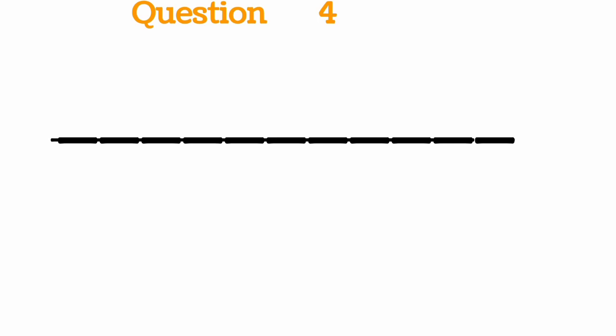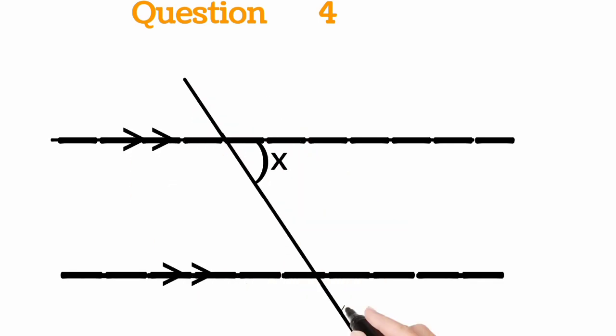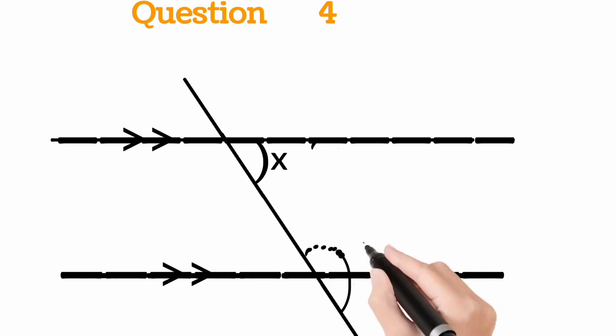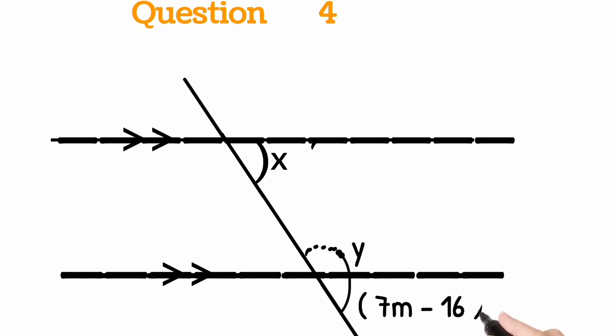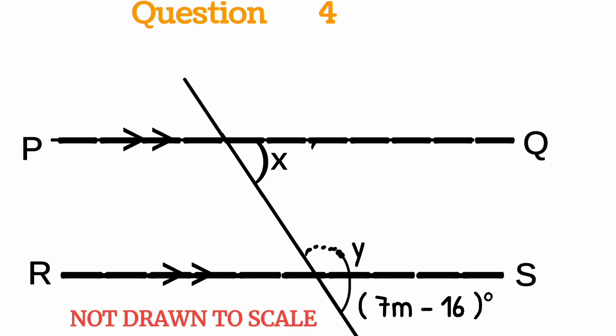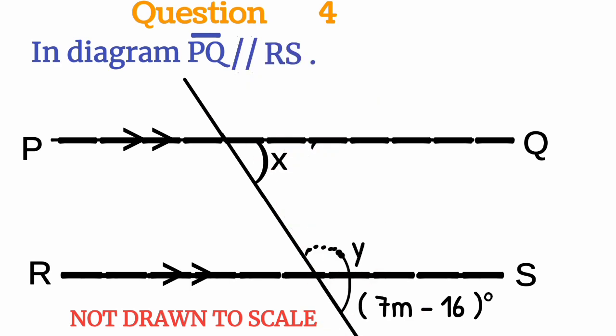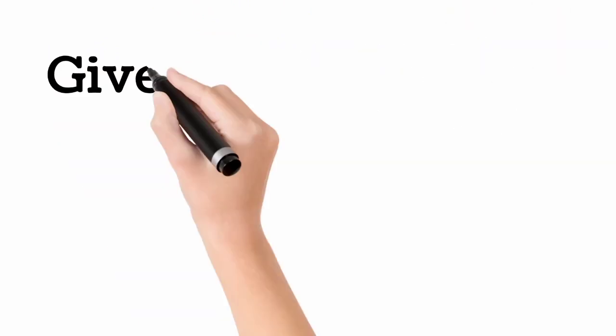Next question, question 4. Here we draw a diagram, and it is a composite question with angles. The horizontal lines have arrows pointing in the same direction, so the angles are corresponding angles. Line PQ is parallel to line RS. Diagram is not drawn to scale.